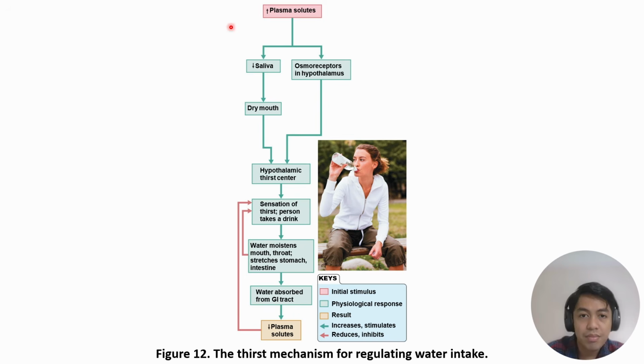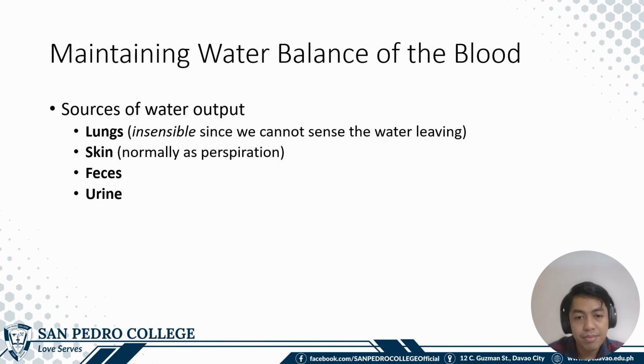So this is the input, this is the output to go back to maintain homeostasis. Sources of water output include the lungs as insensible loss, since we cannot see or sense the water leaving. On the skin, normally as perspiration, some in the feces, and mostly in the urine.